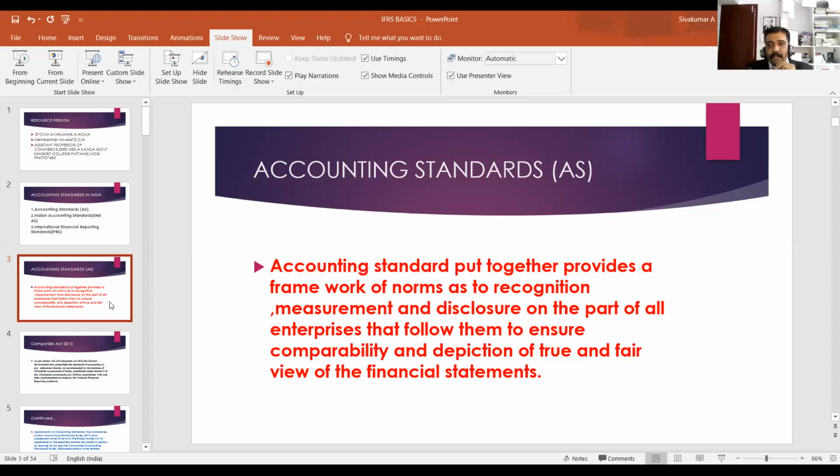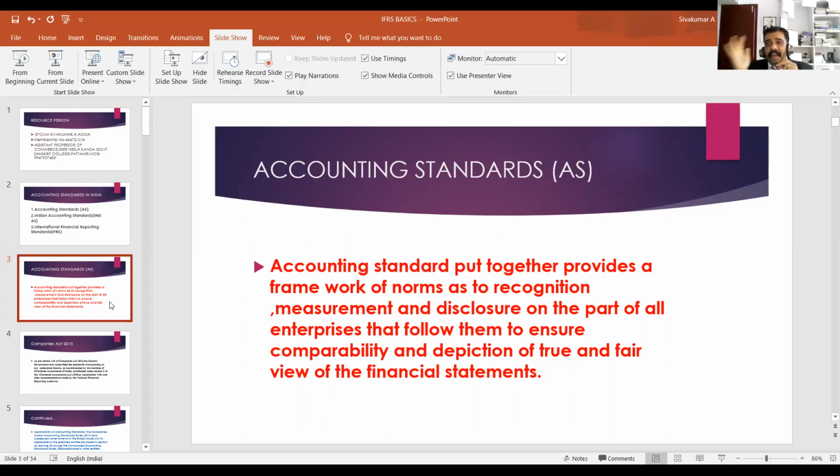Accounting standards put together provide a framework of norms as to recognition, measurement, and disclosure on the part of all enterprises that follow them, to ensure comparability.